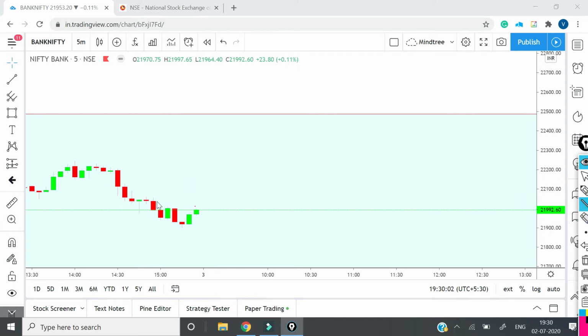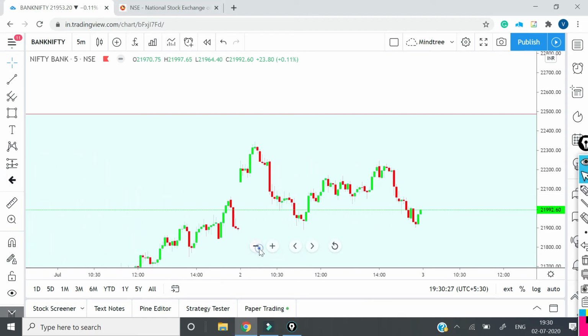So this level will be our target, then this level will be our second target. But I don't think price will completely take this level out. Even if it reaches this level, we will see. I don't think it will take this level out tomorrow. So this is in 5 minutes.